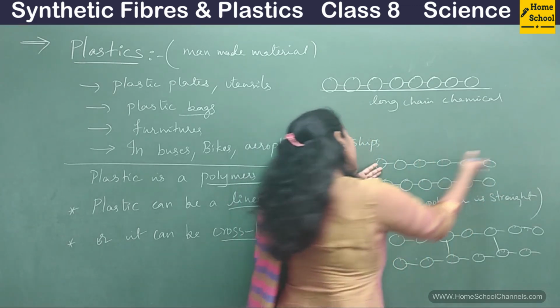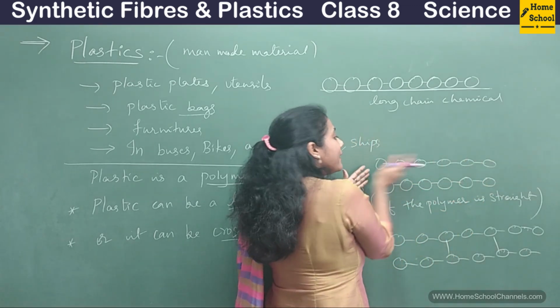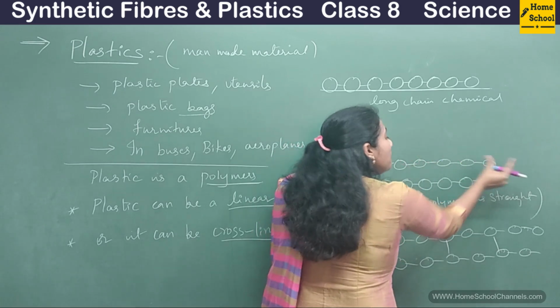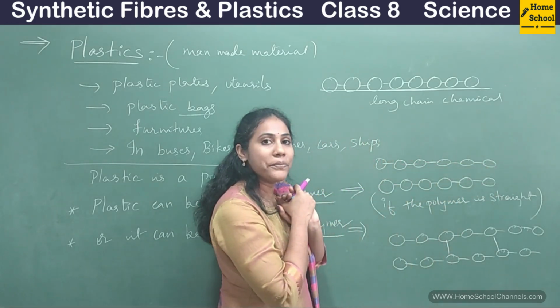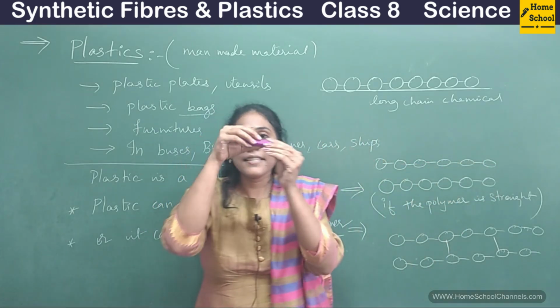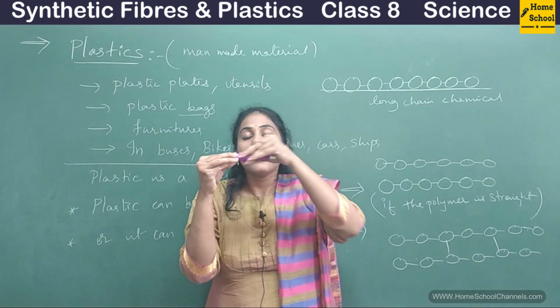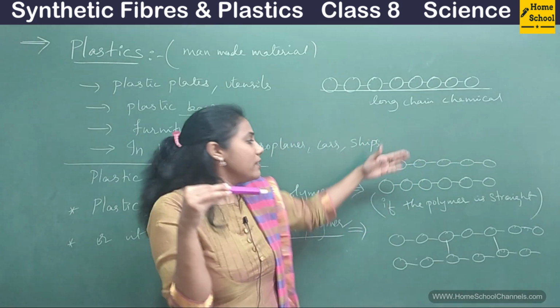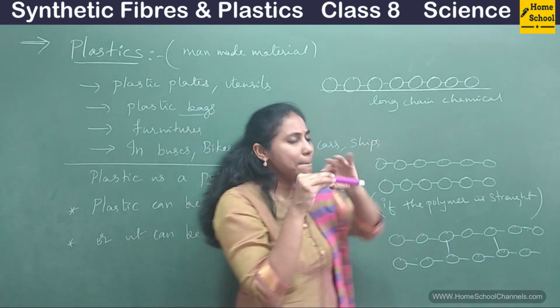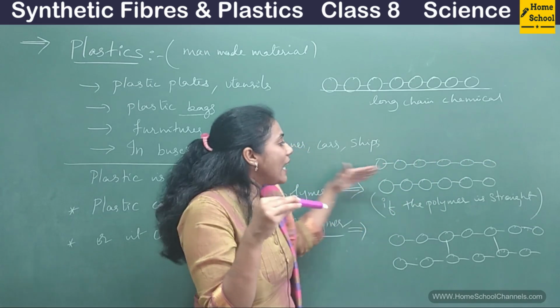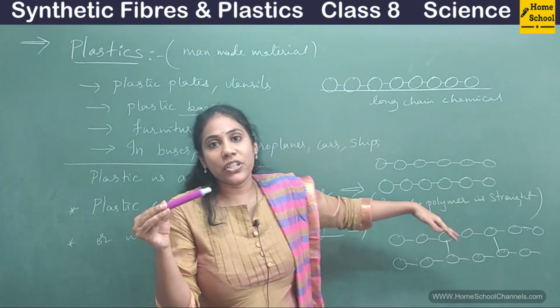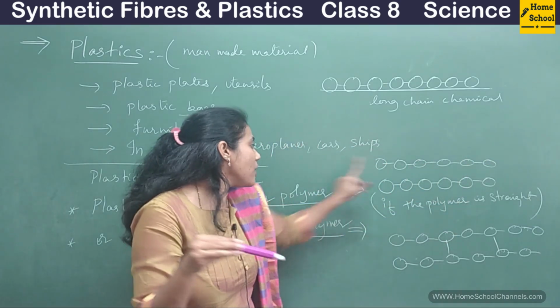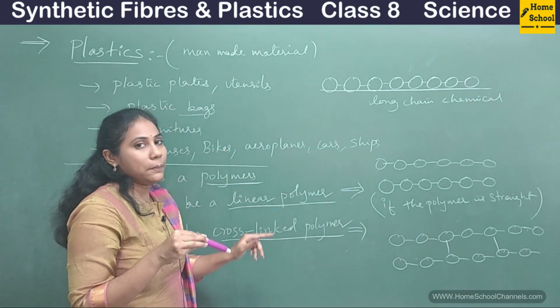Plastic may have so many polymers like this, but there is no connection between one polymer and another polymer. Remember, say this is a plastic, made up of so many polymers of the same kind, but they are straight, there is no connection, then we call such a polymer a linear polymer.